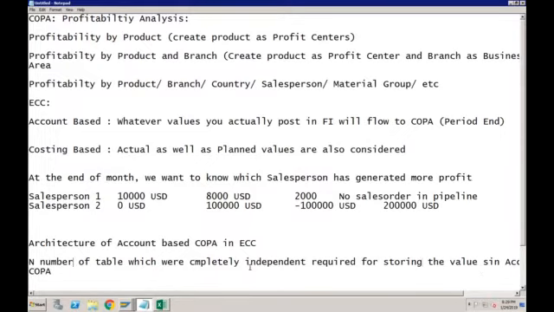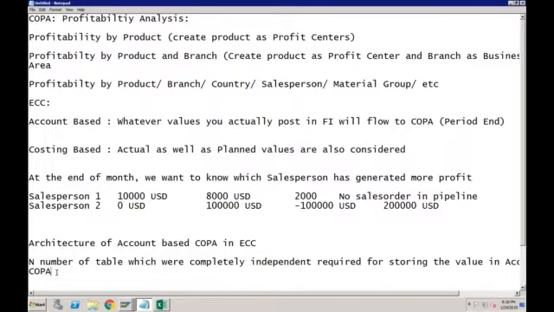N number of tables which were completely independent, required for storing the values in account-based COPA. Due to which there were very high chances that your account-based COPA is not matching or not tying up with your GL accounting. Although all the values in account-based COPA come from the general ledger accounts, still at the month end there were a lot of chances of reconciliation issues between your GL accounting reports and account-based COPA reports.